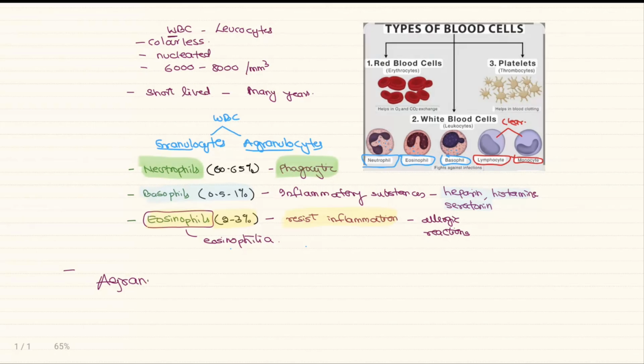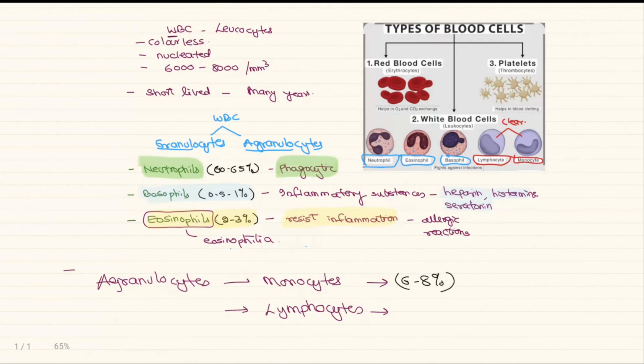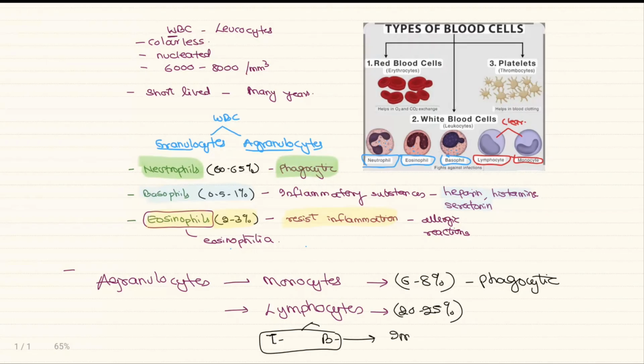Coming to the agranulocytes, as you can see in the diagram, there are two types of agranulocytes, that is, the cytoplasm is clear without any granules. These are monocytes and lymphocytes. The monocytes account for 6 to 8% of the WBC, and these are phagocytic in nature. The remaining 20 to 25% is occupied by lymphocytes. There are two types of lymphocytes, the T lymphocytes and the B lymphocytes. Both the T and the B lymphocytes are responsible for the immune responses. So this is about the WBC.